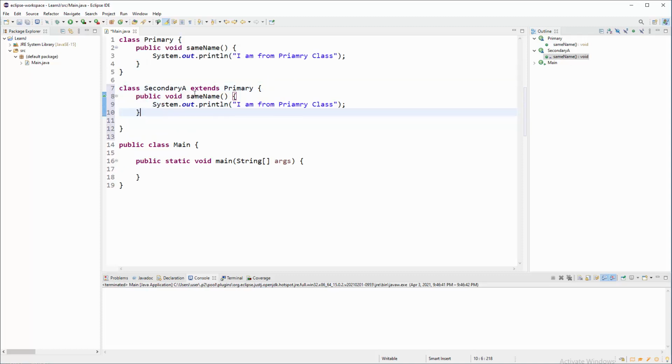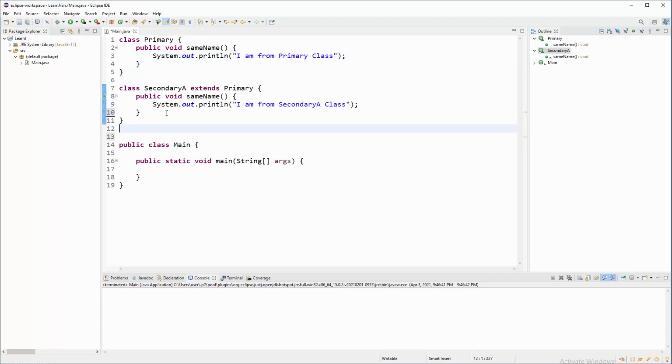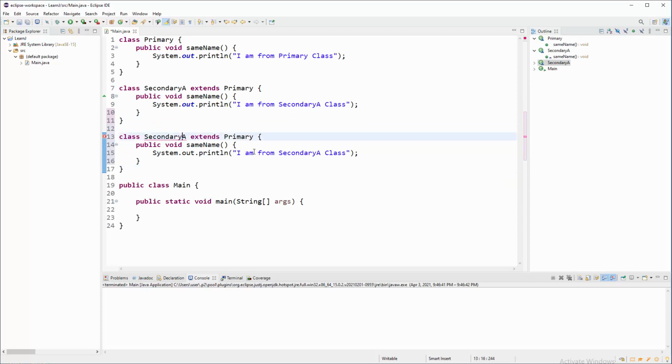We are going to have the same name for the method, but we will change the appropriate results. I am from secondary A class, and I need to fix this primary, and absolutely the same approach for secondary B, let's say. Secondary B, okay, the name will be the same for the method. I am from secondary B class.